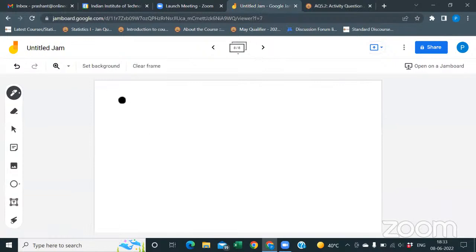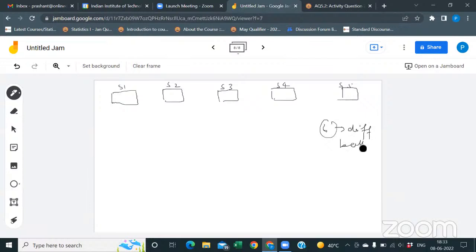See, suppose you have 6 slots: slot 1, slot 2, slot 3, slot 4, slot 5, and so on. And you have 6 different balls. In the first slot, how many ways can you fill it with a ball? 6.